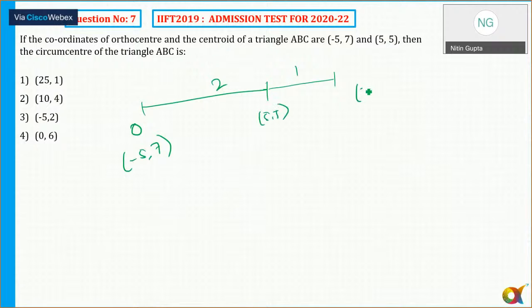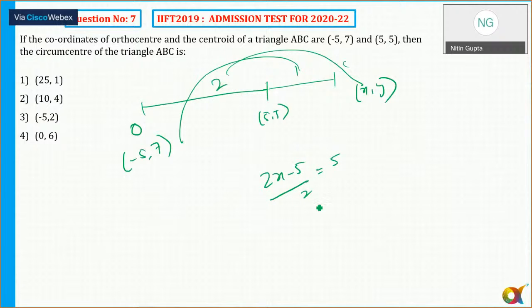So this is x, the circumcenter. So I say the ratio is 2:1. Okay, so that is twice of x, and that is 2x minus 5 by 2, which is equal to 5. Okay, plus 2 plus 1 is equal to 3. So x is equal to 15 plus 5, that is 20. So x is equal to 10 by 80 of 7. So x is equal to, let's go.